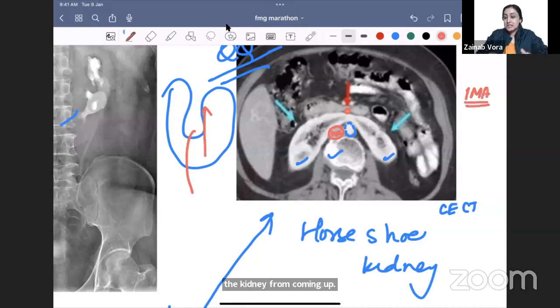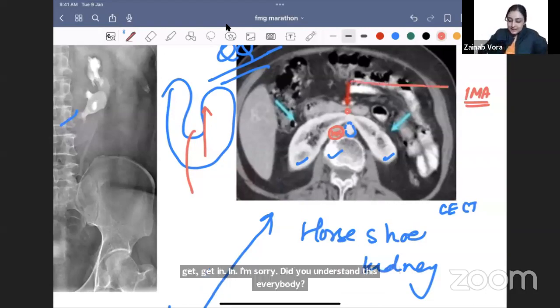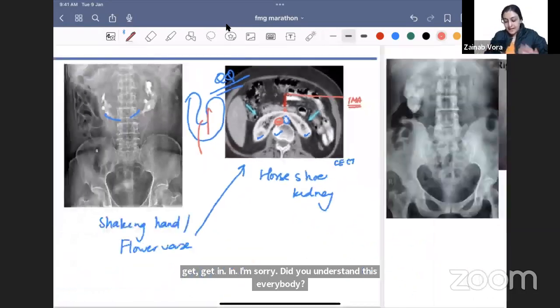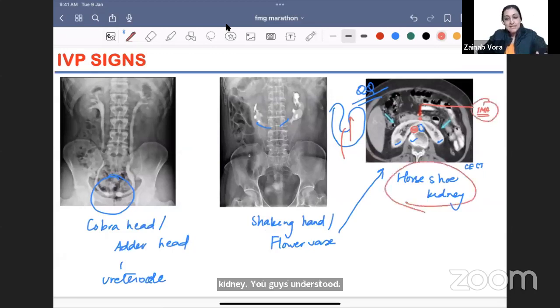So what happens, this kidney forms in the pelvis, right? All of our kidneys form in the pelvis and then they come up. But with this horseshoe structure, when it's coming up, the ventral branch of the aorta, which is IMA, will stop it from coming upwards. And that is why you will always see the inferior mesenteric artery in front of the isthmus. Did you understand this, everybody? So this is the IMA that has been pointed. And a horseshoe kidney. You guys understood? Will you identify horseshoe kidney on CT? Will you identify IMA? Will you identify IVC, aorta? Will you identify CECT? Very good.